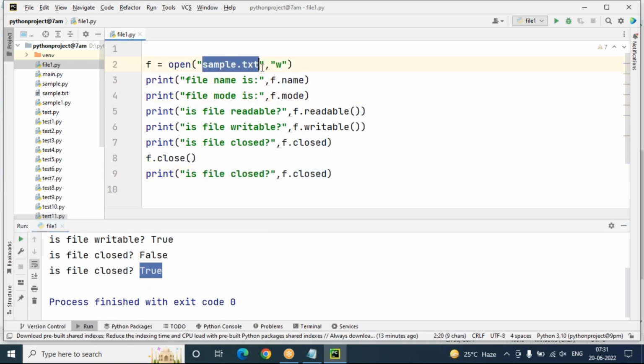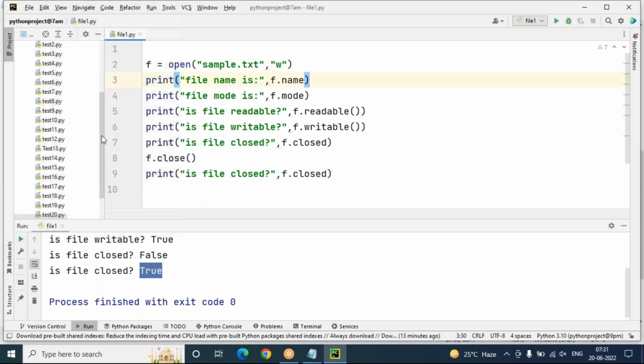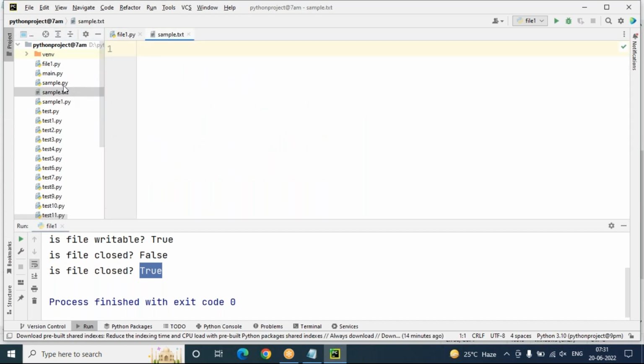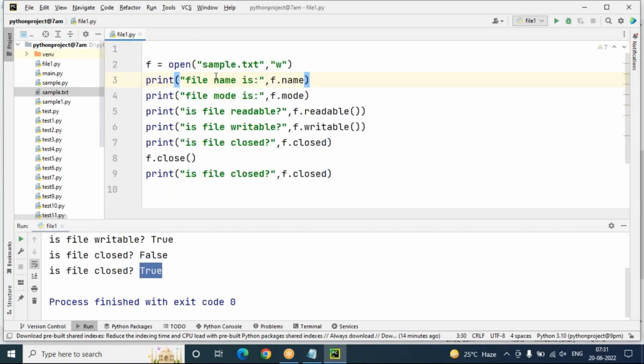But where is this file available right now, sample.txt? Now you can see in your project, under this project, the sample.txt file is available. But in this file, there is no data right now. If you want, you can write data into this sample.txt file, no problem.